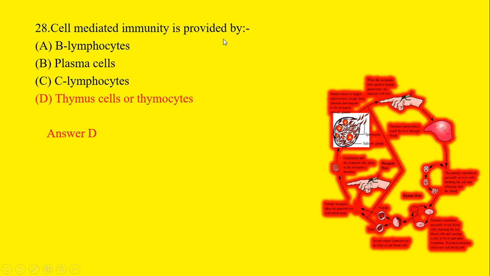Cell-mediated immunity is provided by B lymphocytes, plasma cells, C lymphocytes, or thymus cells or thymocytes. So we know that cell-mediated immunity is provided by the thymus cells or thymocytes. So option D is the correct answer.